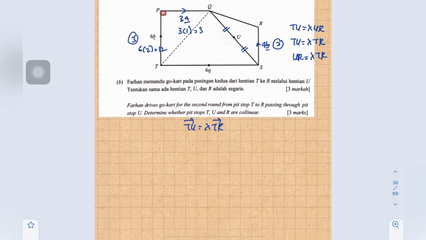By using the triangle law, TU is TS plus SU.